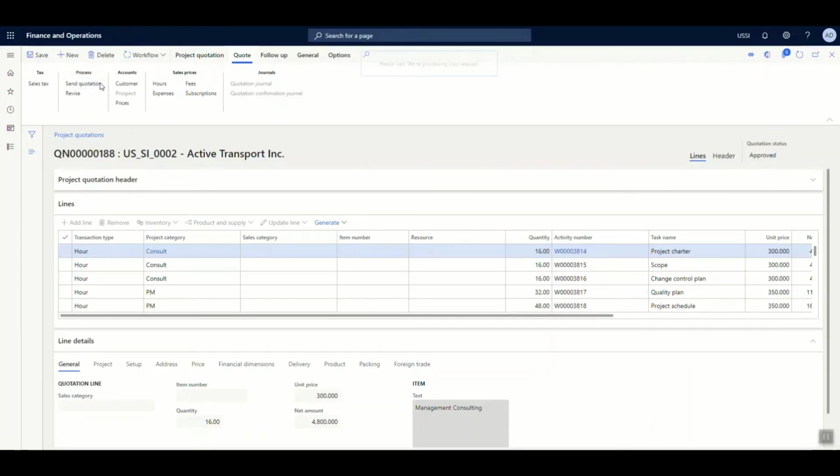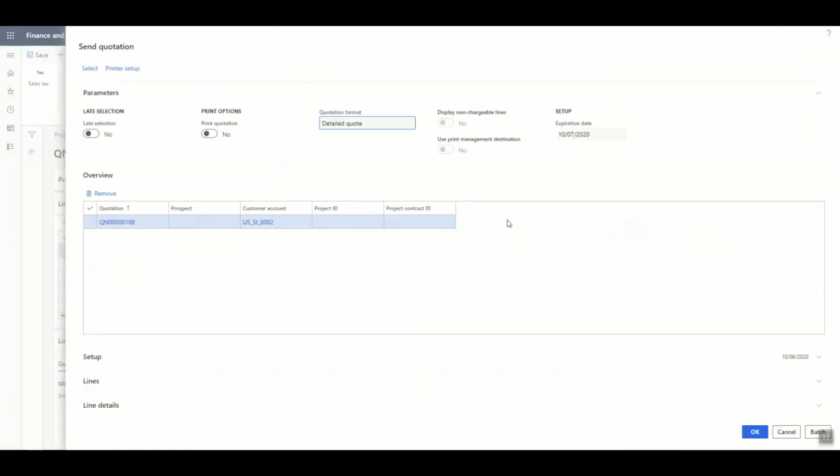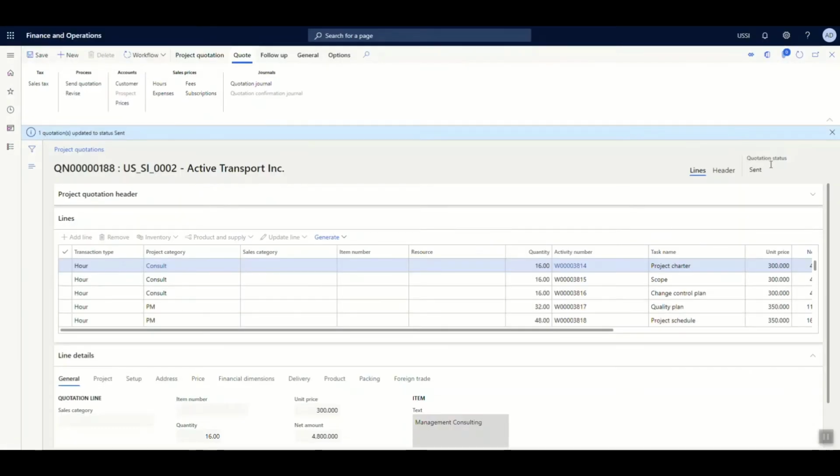Clicking on the send quotation is going to bring an action form from where you can basically decide whether to print this particular quotation on the screen and then have it converted as a PDF, or even have this quotation sent to the customer directly. Clicking on OK is going to have the status of this particular quotation changed as sent. As you can see, the status of the quotation was earlier approved, and now after sending the quotation to the customer, it is changed to sent.